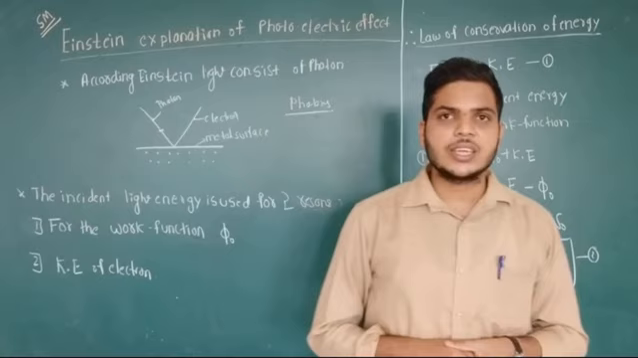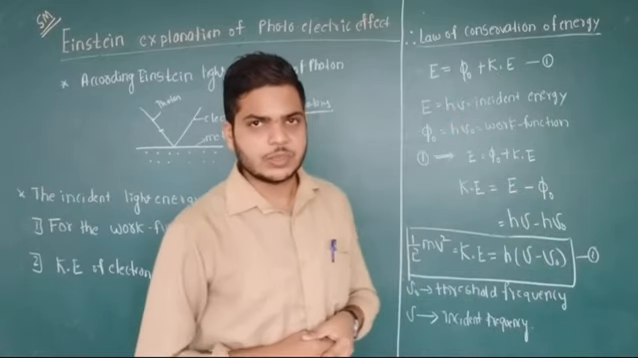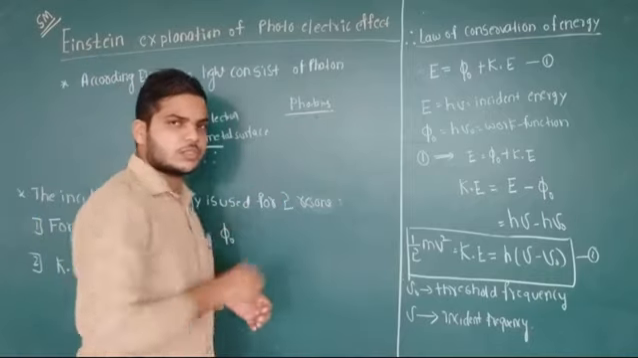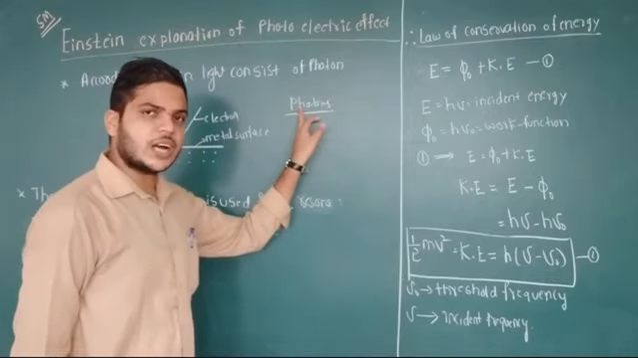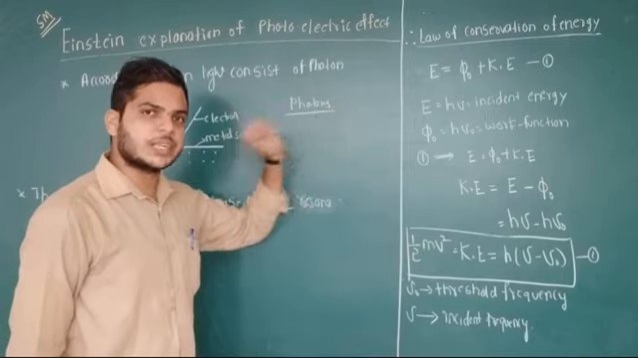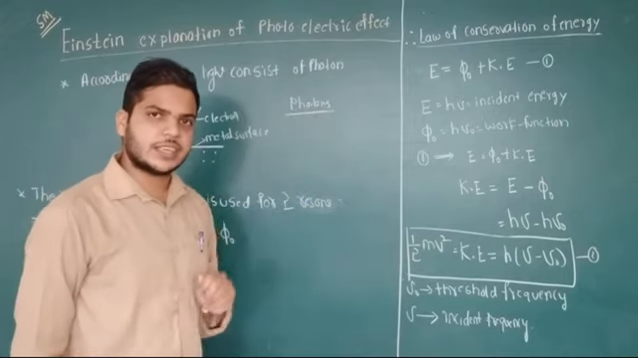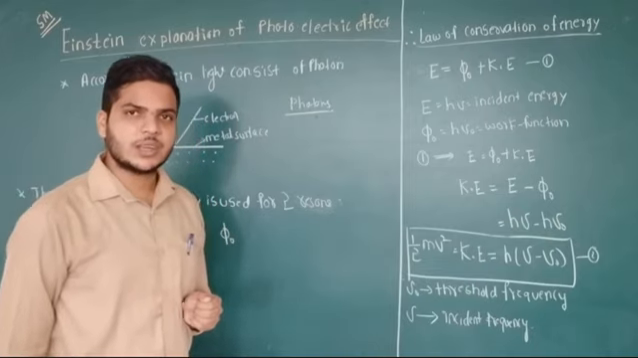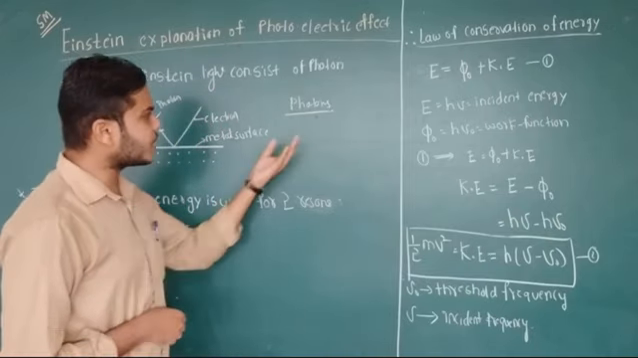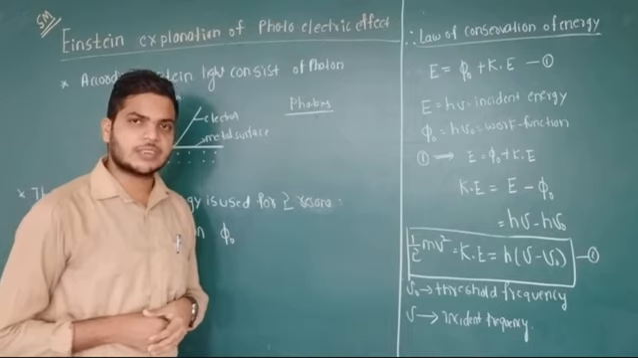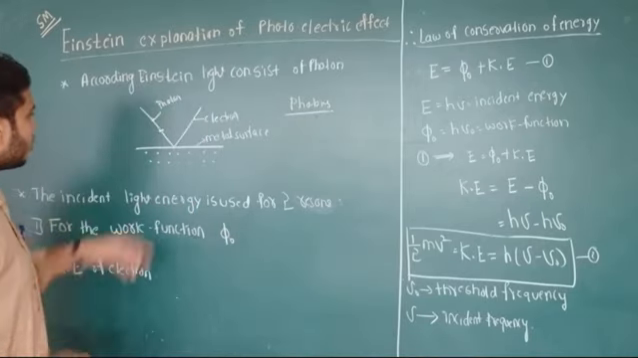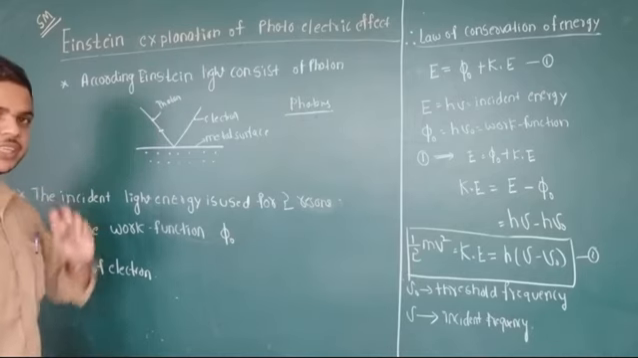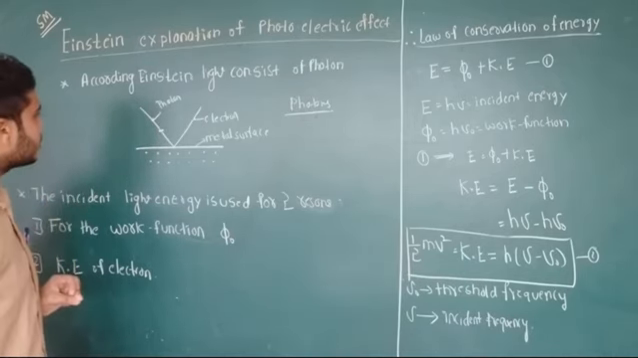According to Einstein, light is not made up of waves. Light is made up of small particles called photons. These photons are small particles which carry energy. Therefore, sometimes photons are called energy packets. In later classes, we will discuss the characteristics of the photon. Therefore, when light is incident on the metal surface, it means photons are incident on the metal surface.